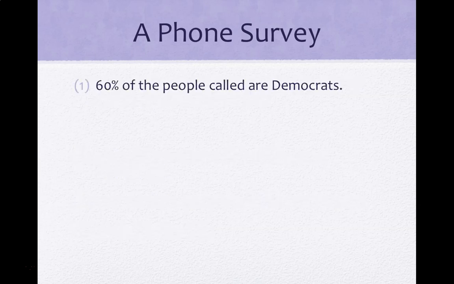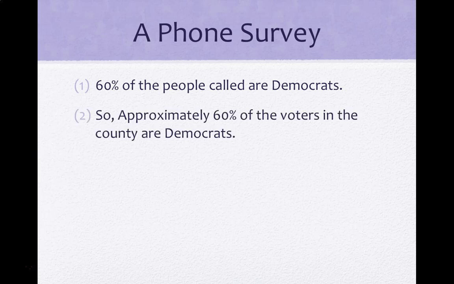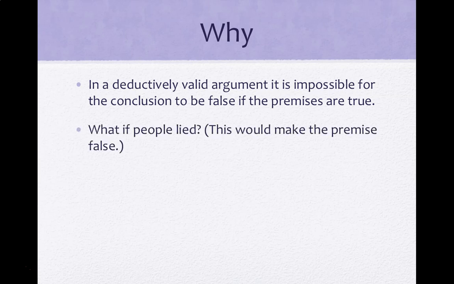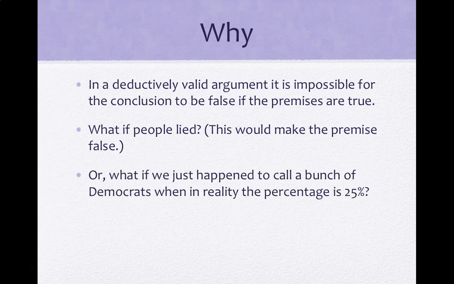Okay, let's try again. 60% of the people called are Democrats. So, approximately 60% of the voters in the county are Democrats. This is also not deductively valid. But why? In a deductively valid argument, it's impossible for the conclusion to be false if the premises are true. Remember? But what if people lied? This would make the premise that 60% of them are Democrats false.